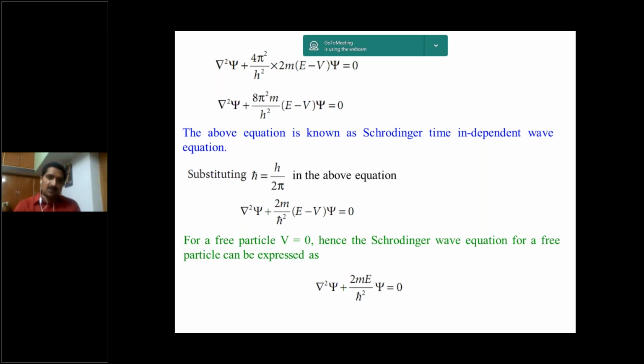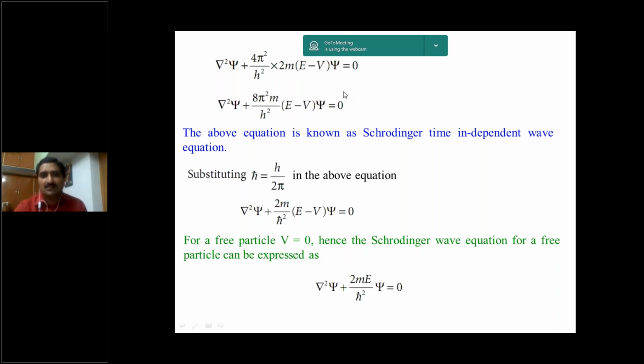It is very important from the examination point of view. In the previous topic, Born's interpretation of wave function is also a short answer. Generally, the examiner may ask: write the physical significance of wave function psi, or what is the wave function psi, and write its physical significance. And they may ask as an essay question: derive Schrodinger's time independent wave equation. You should remember this equation. It is very, very important.